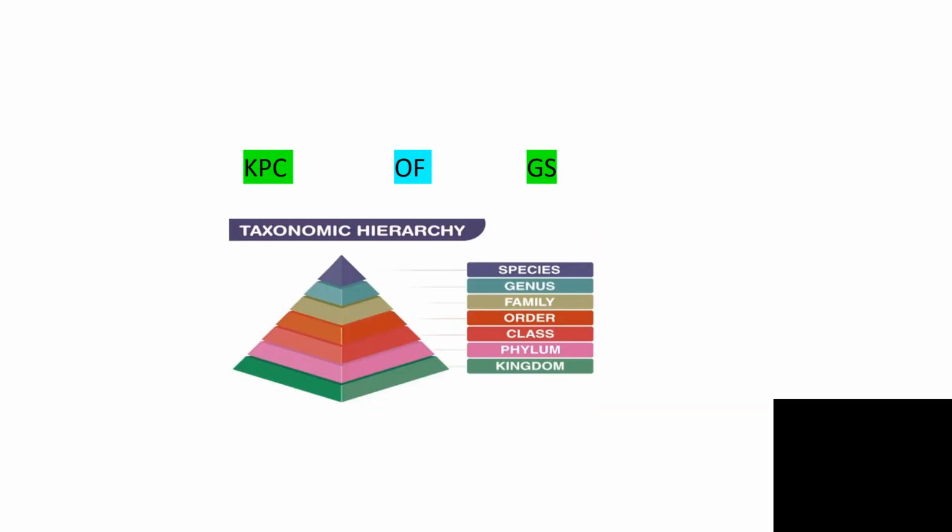So here, usually a question arises in your mind: how can you remember or recall this? It's very confusing. Let's see how we can learn it. You can learn it with this short form, as I have shown above the diagram: KPCOFGS. If you remember this short form, you will never forget the order. K stands for kingdom, P for phylum, C for class, O for order, F for family, G for genus, and S for species.